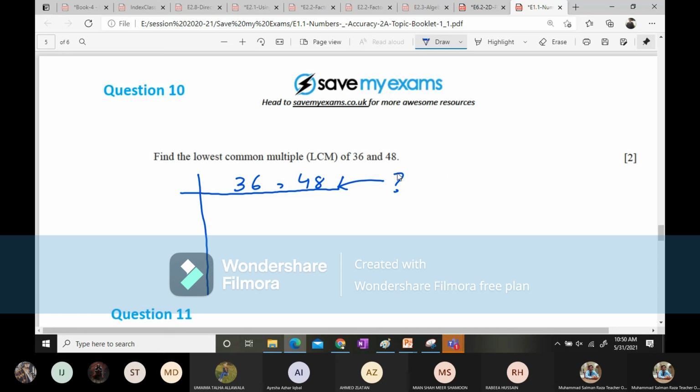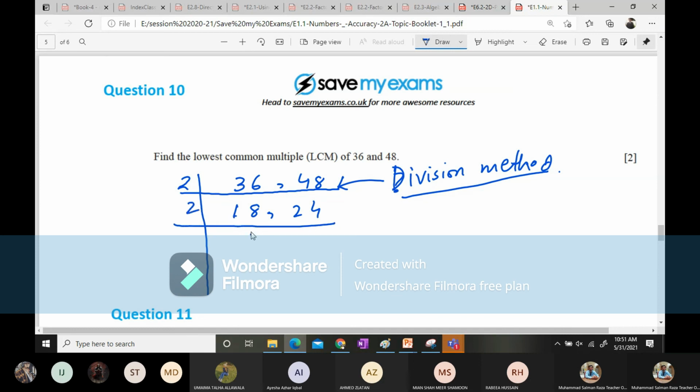This method is known as the division method. Whenever we take out the LCM with this method, this is always known as the division method. So now what I'm going to do, I am going to take the number 2 here, and 2 18s are 36 and 2 24s are 48.